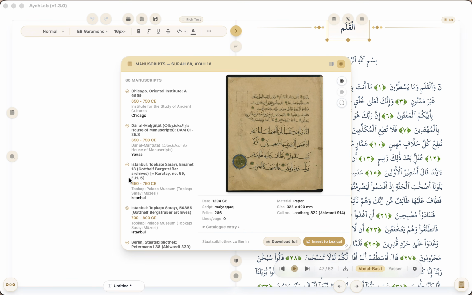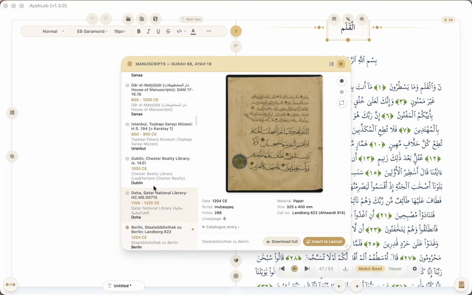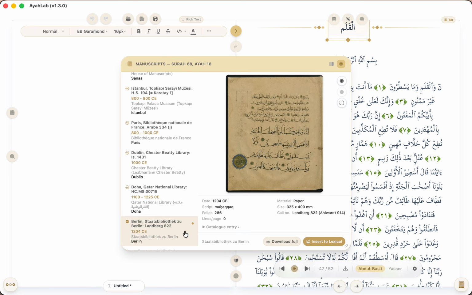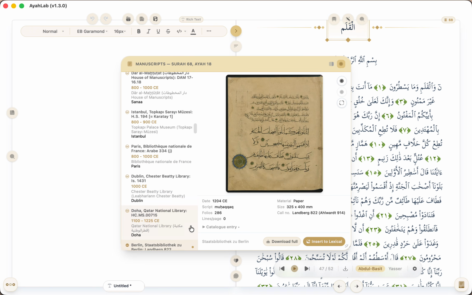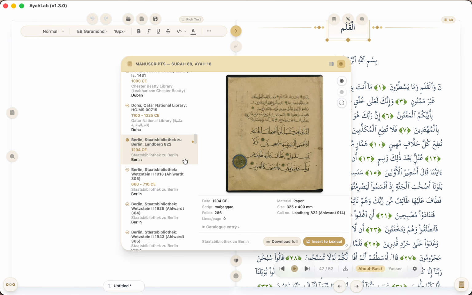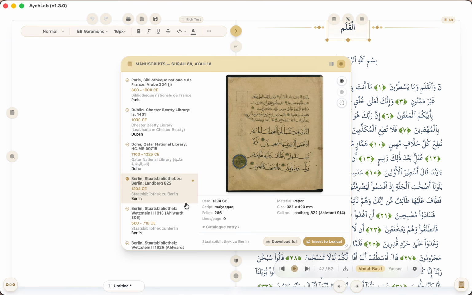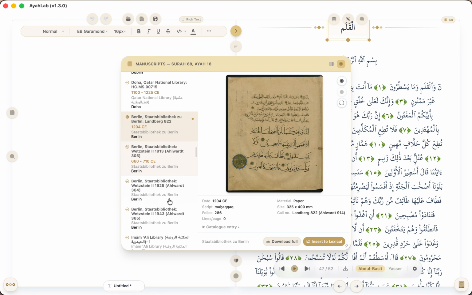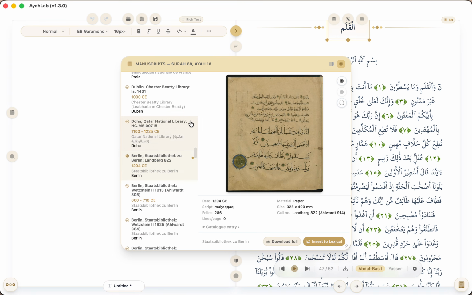So for this one, if I scroll here, let's see, where is that? Okay, so I have it here. So this one, right? And as you can see here, there's a dot. Now we still have more manuscripts that are actually coming in. But as you can see here, it has fully downloaded the image itself. And for you to know that it has fully downloaded, there's a dot already here.